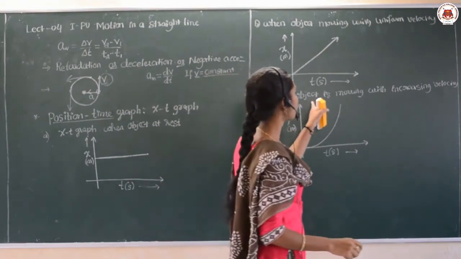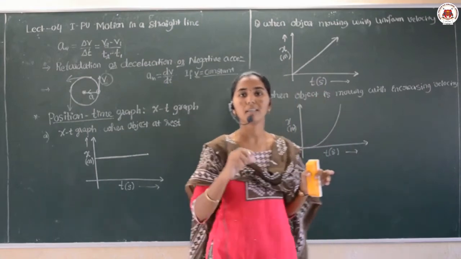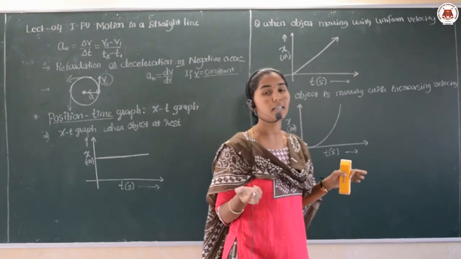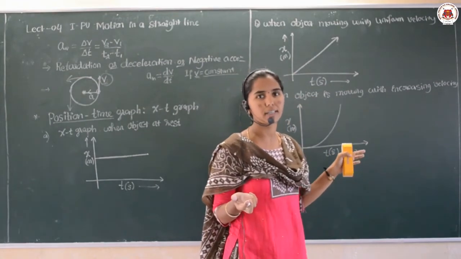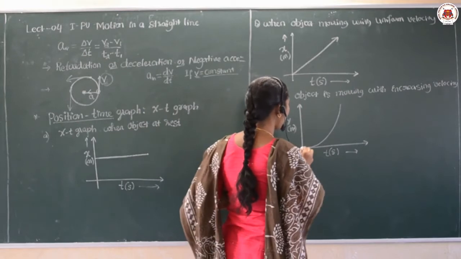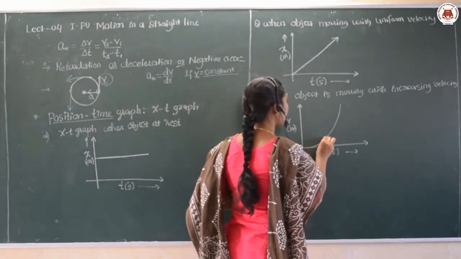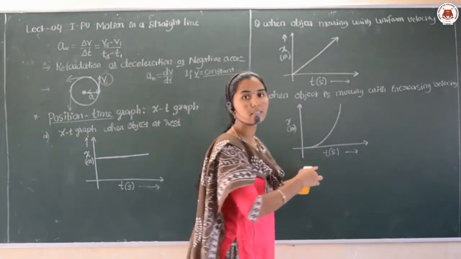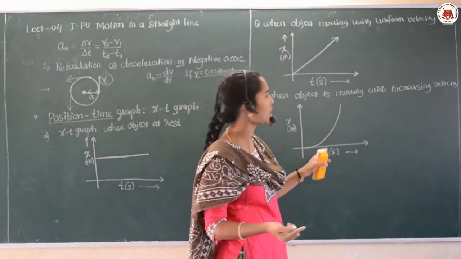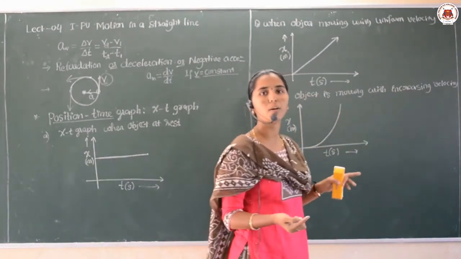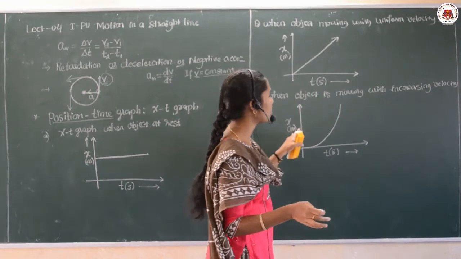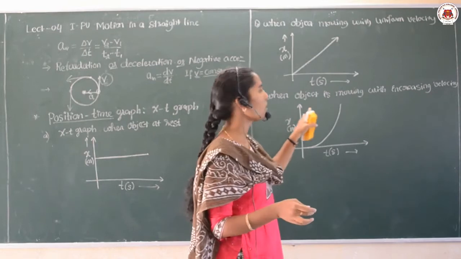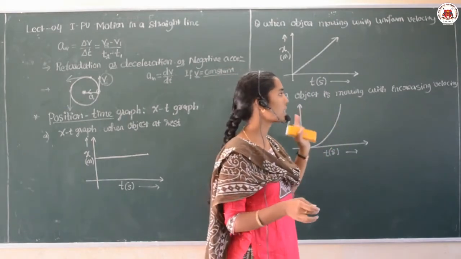That means when an object is moving with increasing velocity, it is very clear it is a positive acceleration, isn't it? So I can give the diagram as a curve that is increasing. See here, the position is increasing with respect to time, which means the velocity of the body also increases. So this graph represents the xt graph when the object is moving with increasing velocity.